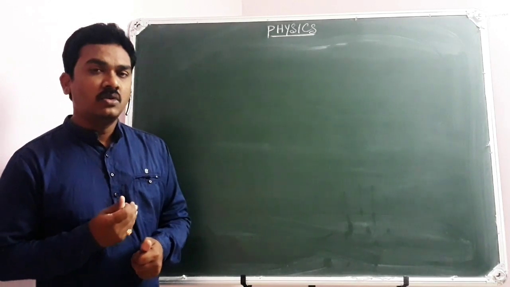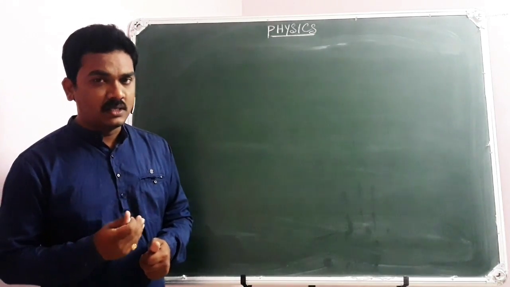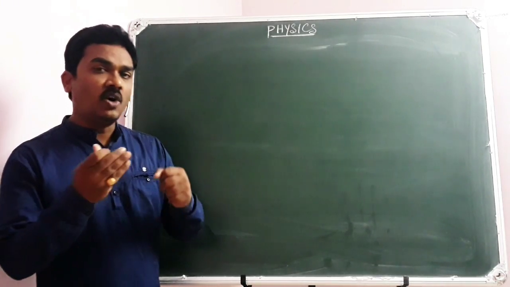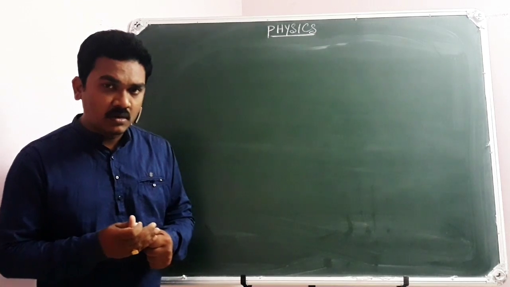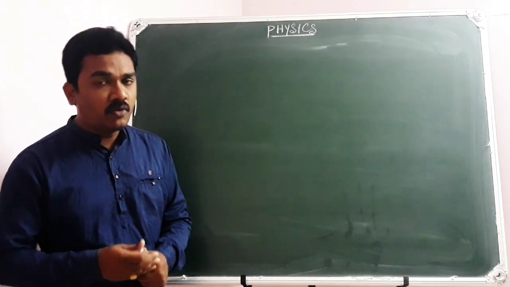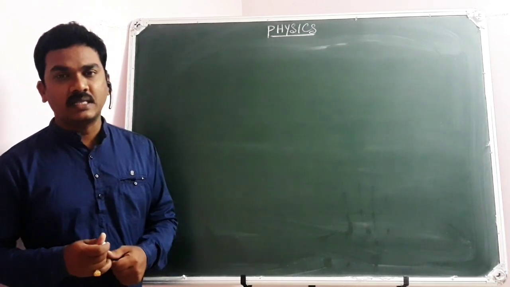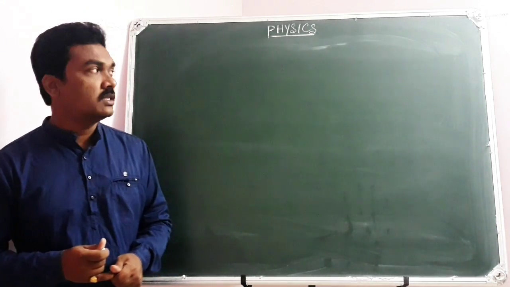I have told you, when an object is placed in between two spherical mirrors, the image obtained due to one spherical mirror will act as object for another spherical mirror. And I have given one numerical example to you also in the last class.